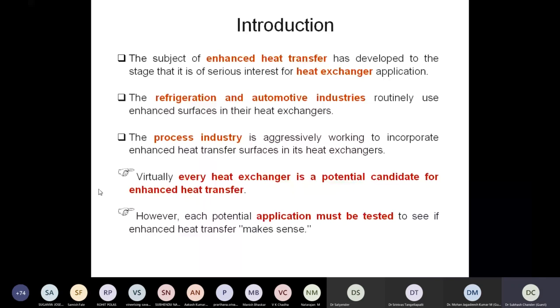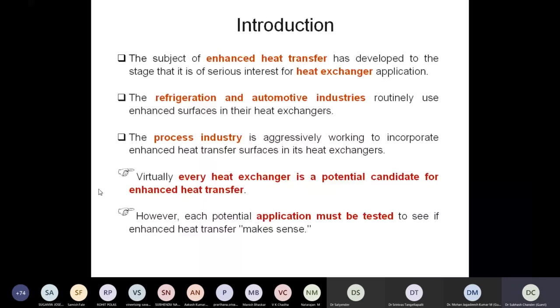Virtually every heat exchanger is a potential candidate for enhanced heat transfer. When we talk about any heat exchanger, there is always scope to enhance its heat transfer performance by providing some alterations in the flow or providing some additives in the fluid.